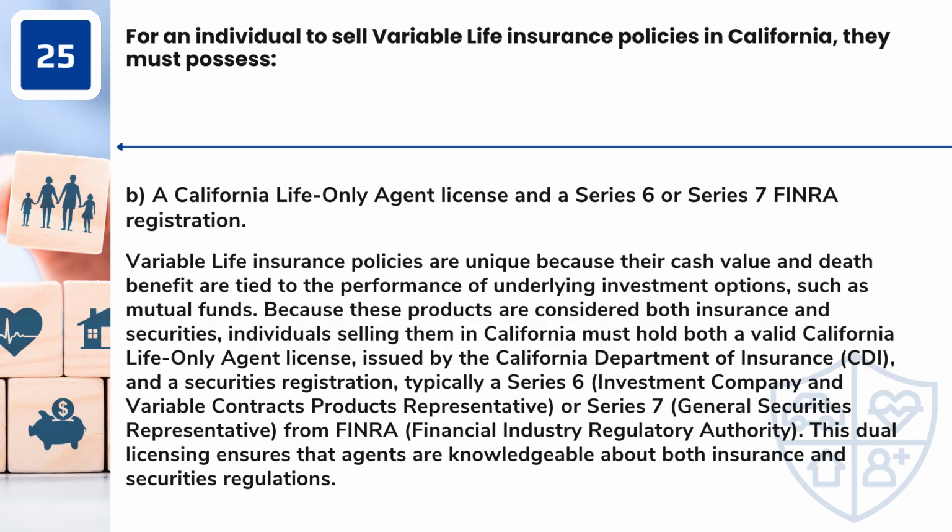Because these products are considered both insurance and securities, individuals selling them in California must hold both a valid California life-only agent license, issued by the California Department of Insurance, CDI, and a securities registration, typically a Series 6, investment company and variable contracts products representative, or Series 7, general securities representative, from FINRA, Financial Industry Regulatory Authority. This dual licensing ensures that agents are knowledgeable about both insurance and securities regulations.